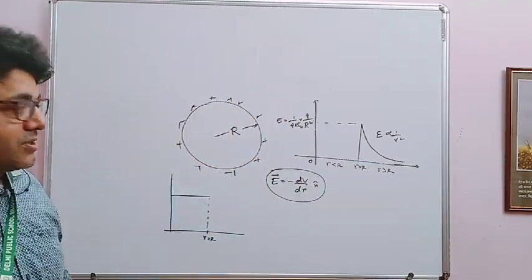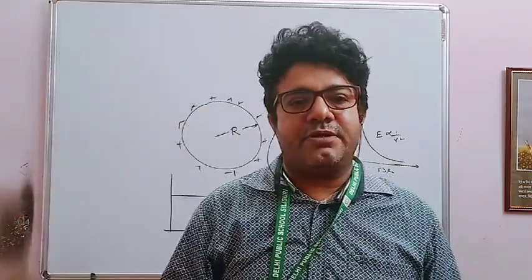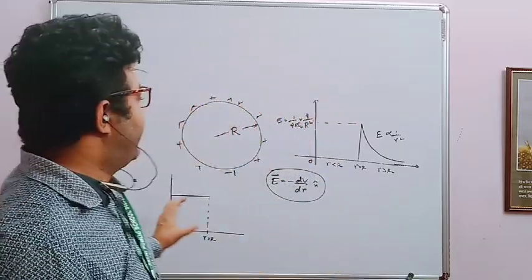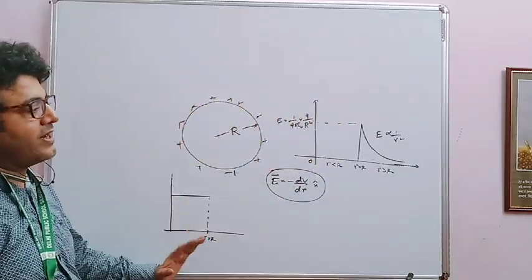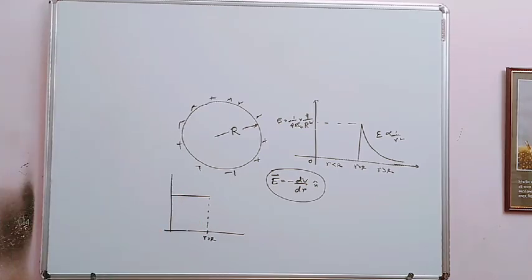It's very, very important, and this one is used in the next chapter. Next topic is capacitor, where this concept is used very frequently. That's why I'm trying to explain it.